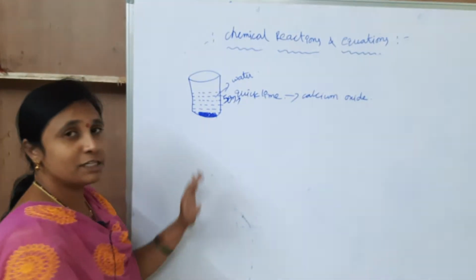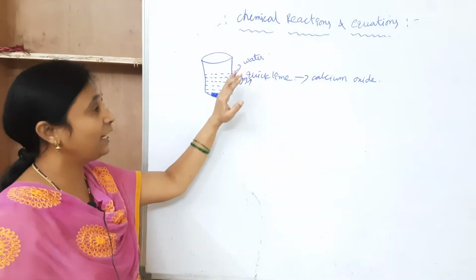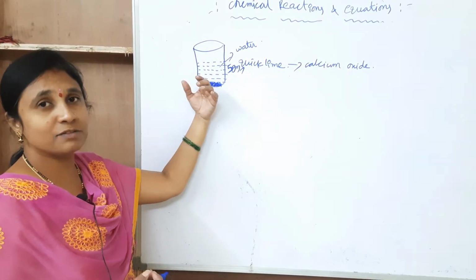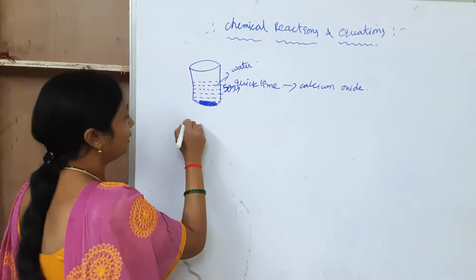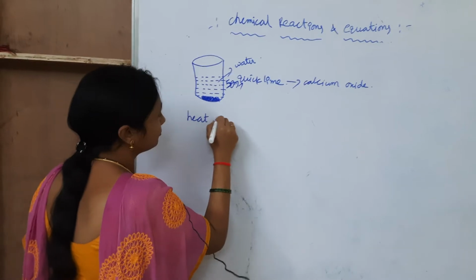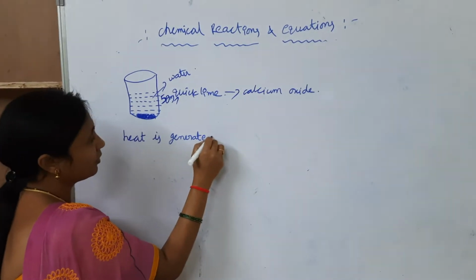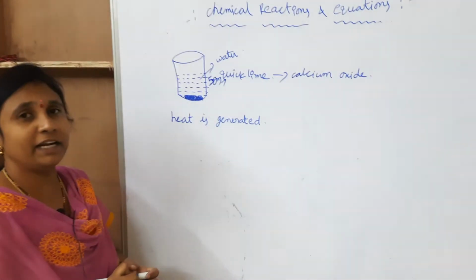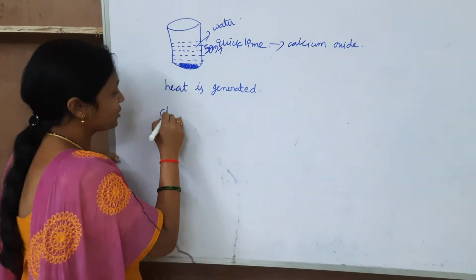When you touch this beaker, heat is generated. The beaker is warm. Heat is generated, which means it is a chemical reaction.